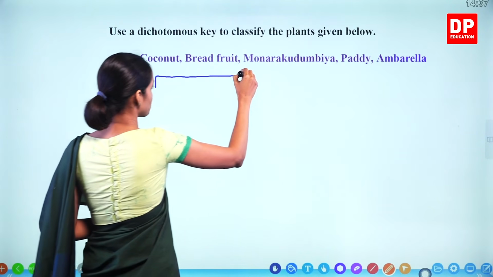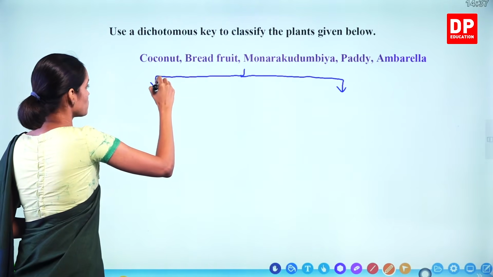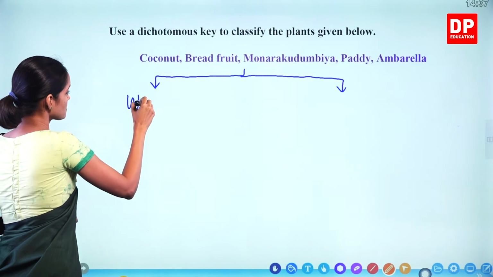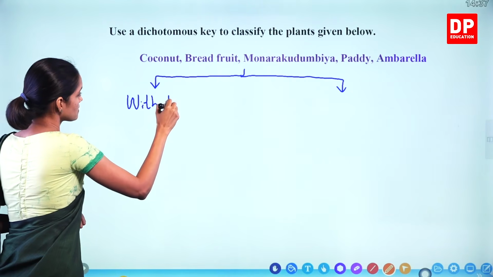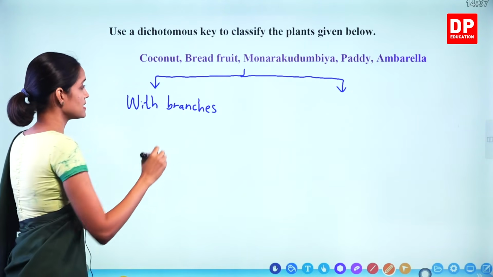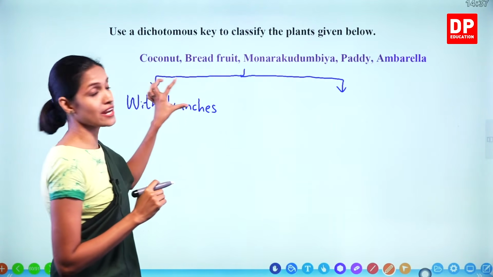First of all, you have to divide it into two. So this side I am going to take with branches. With branches. And the other side should be the absence of the same characteristic.